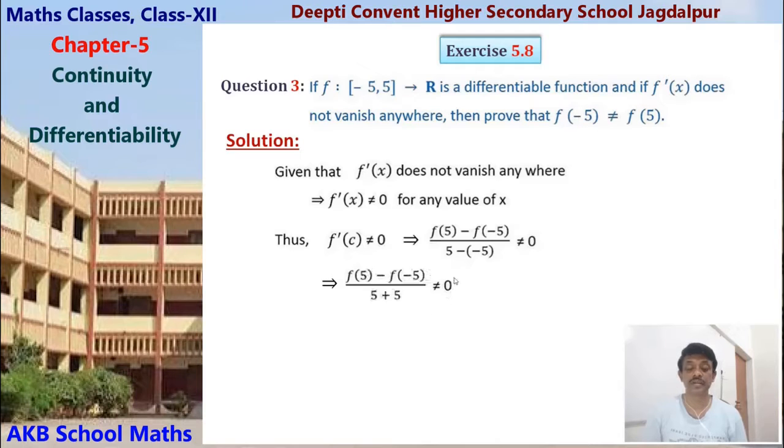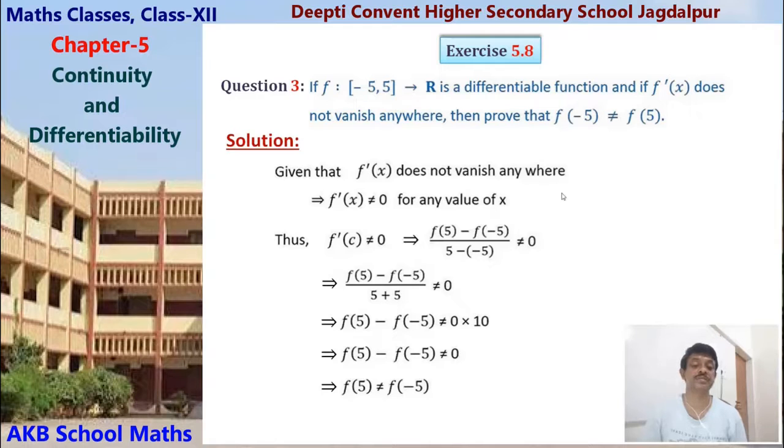Now solving this, 5 plus 5 is 10. So this is not equal to 0 into 10, which is not equal to 0. That means f5 is not equal to f minus 5. So by using mean value theorem, we have proved it: f minus 5 is not equal to f5. Here we use mean value theorem to solve this question. So this was the solution of question 3 of exercise 5.8. It's proved.